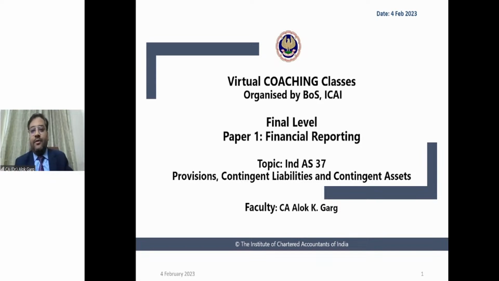And today we are going to discuss Ind AS 37, which is a standard which talks about provisions, contingent liability, and contingent assets. Right. So, students, why is this standard important, or is it a new standard, or have we read these concepts in our earlier accounting standards? Yes, we have already read these concepts in our earlier accounting standard, which is AS 29.